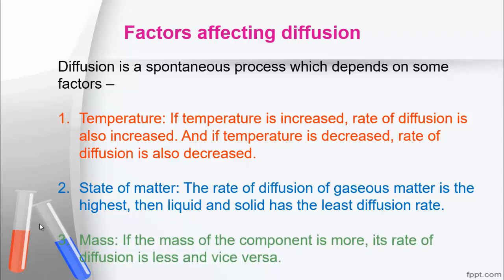And the last point is mass. If the mass of the component is more, its rate of diffusion is less, and vice versa. Yes, because heavy particles diffuse slowly and light particles diffuse quickly. So if the mass of the component is more, that is, heavy, its diffusion rate will be less.